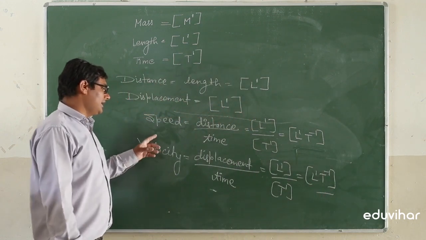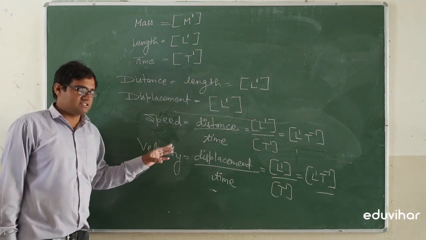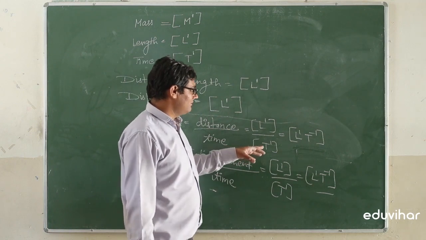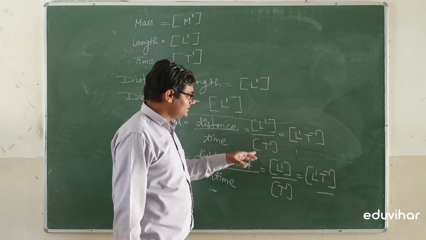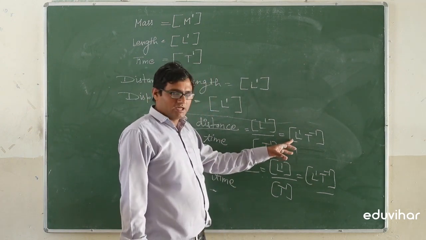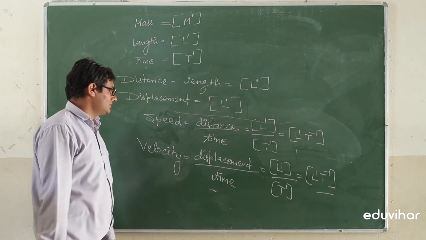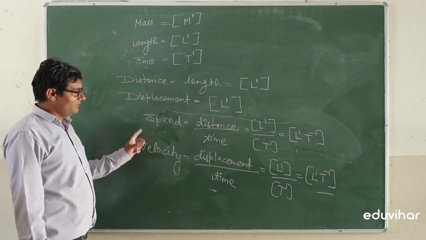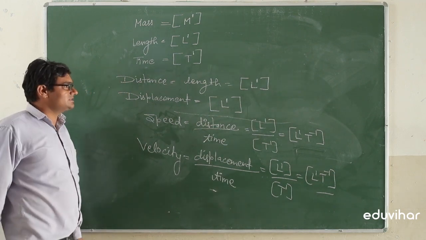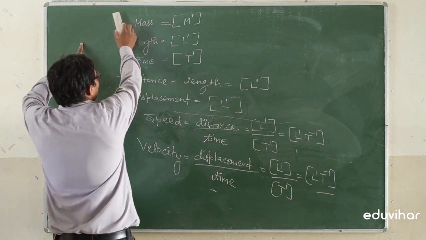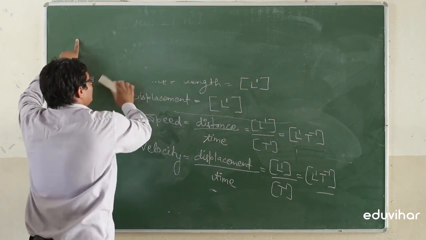So speed and velocity both have the same dimensional formula, L1 T minus 1. There will be no power of the mass. There is a power of 1 for the length, and a power of minus 1 for the time. So these are the dimensional formulas for different physical quantities. There are a number of physical quantities, so we have to find the dimensions of all physical quantities.